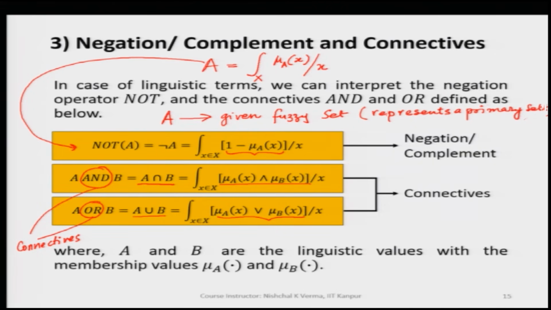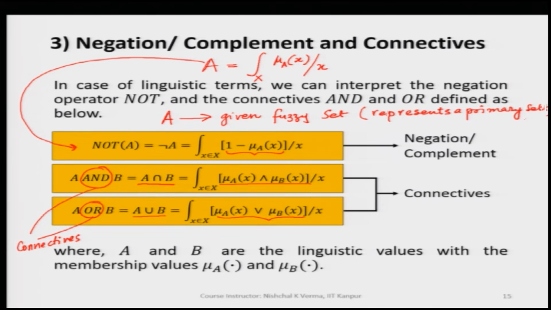So, this way the negation, complement and connectives can be managed, and it is quite interesting to note here that any primary fuzzy set, any primary linguistic value, because a linguistic value is nothing but a fuzzy set, is represented by a primary fuzzy set.